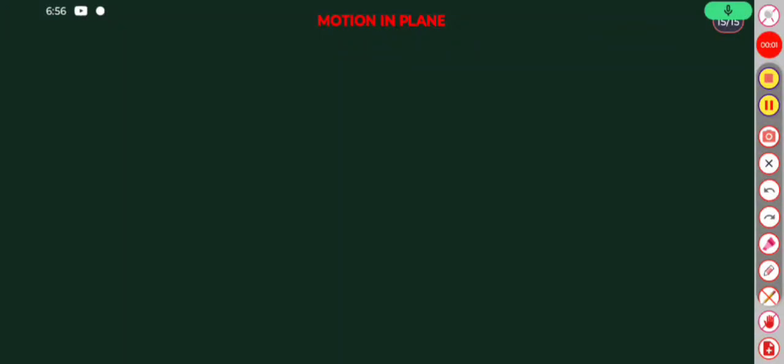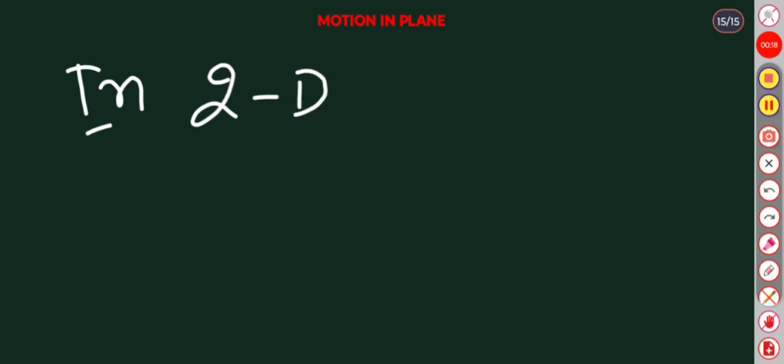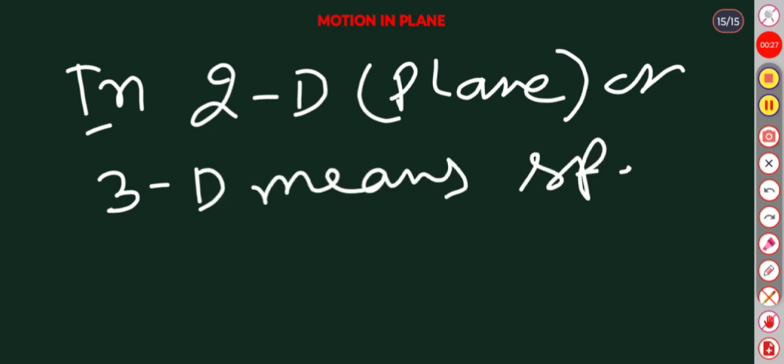In order to describe motion of an object in a 2-dimensional plane or 3-dimensional space, we need to use vectors to describe the above mentioned physical quantities. 2D means plane, 3D means space.